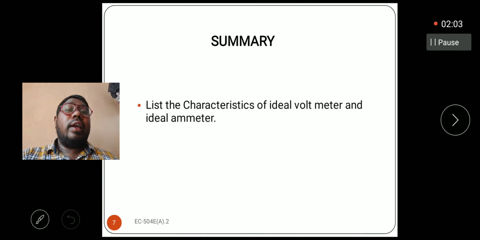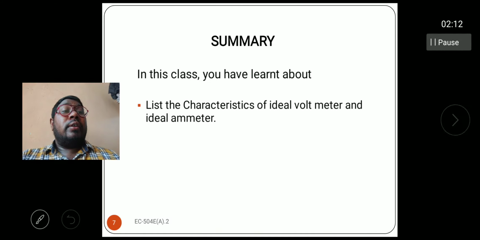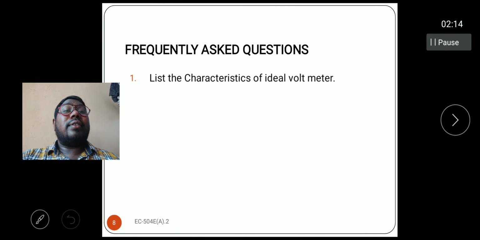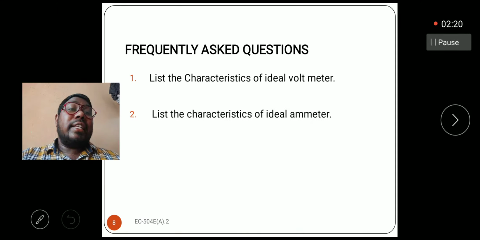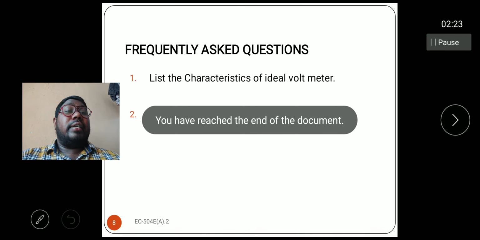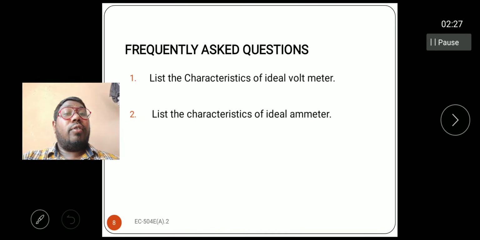After then we got the information about the list of the characteristics of the ideal voltmeter and ammeter. The frequently asked questions in this topic are the list of the characteristics of the ideal voltmeter and the list of the characteristics of the ideal ammeter. These are the topics we discussed in this particular topic.